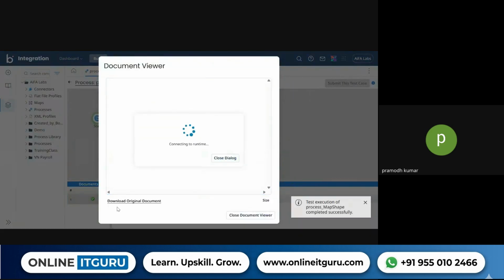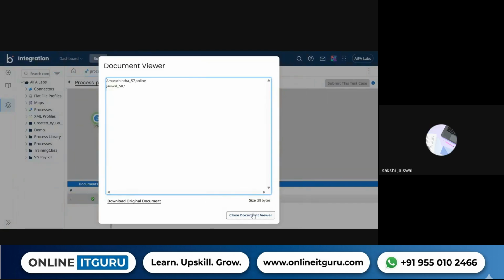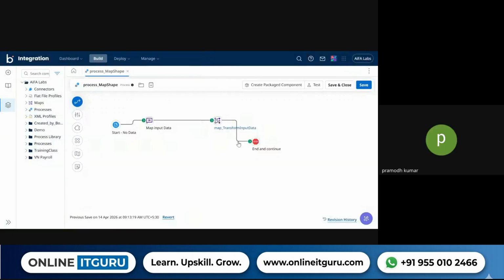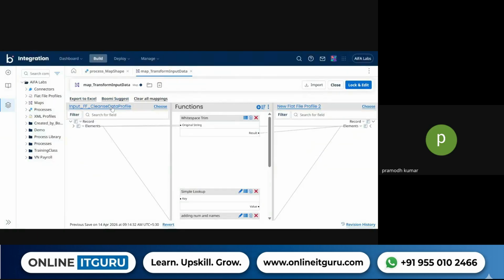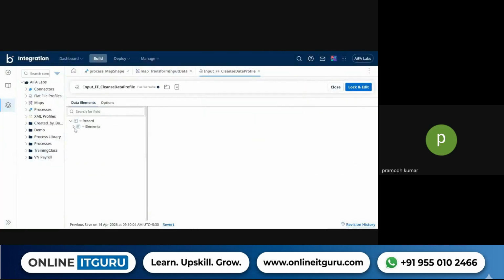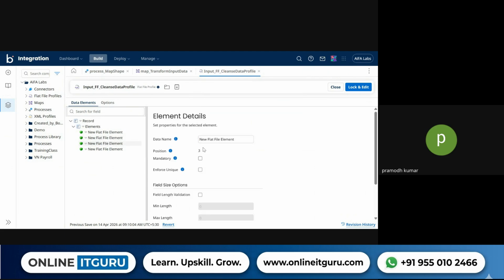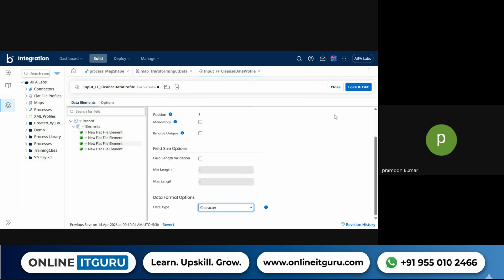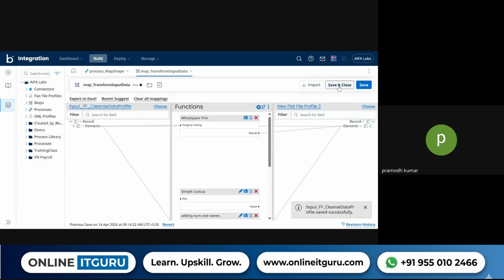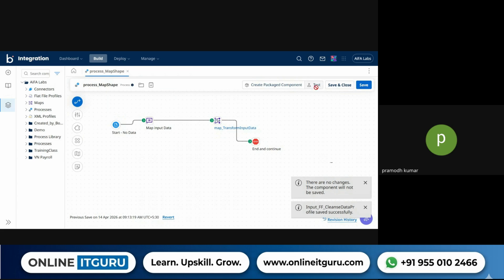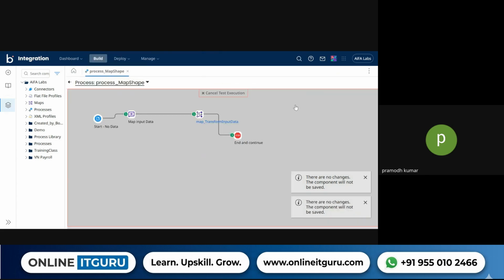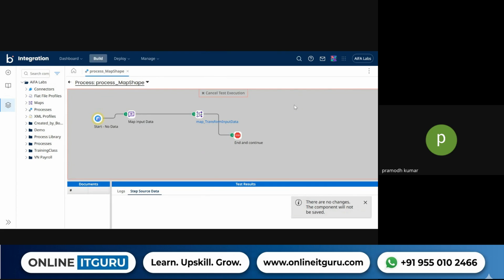It's not correct. How will we know? Let us change this to character and see how this behaves, instead of date. What I usually do is put both ends as character, because sometimes they ask us to change the format every time.